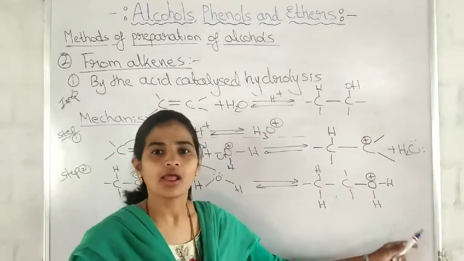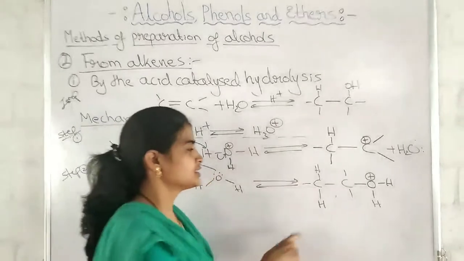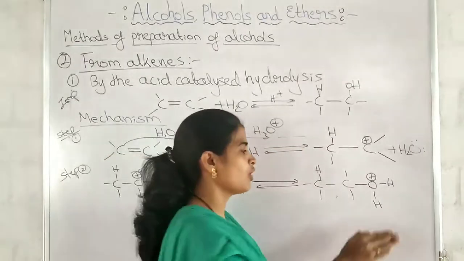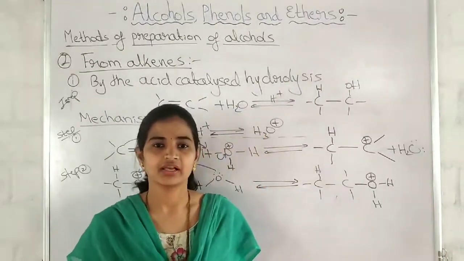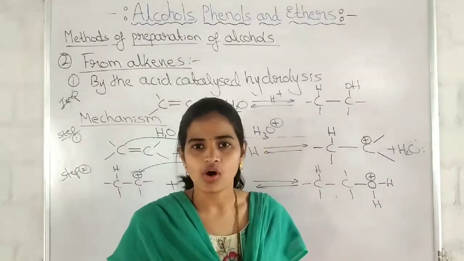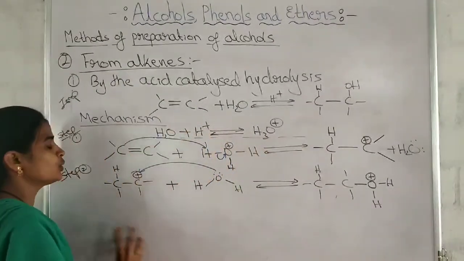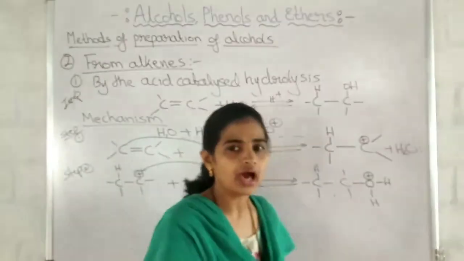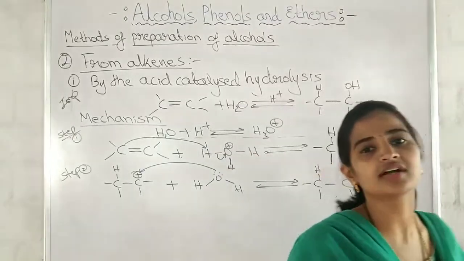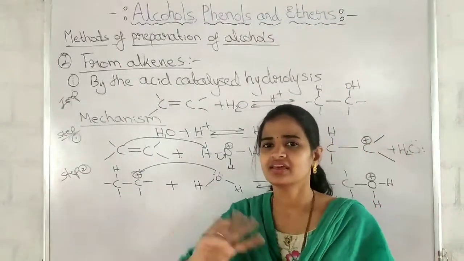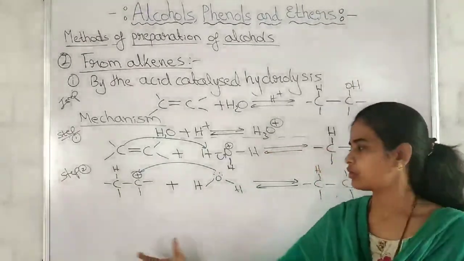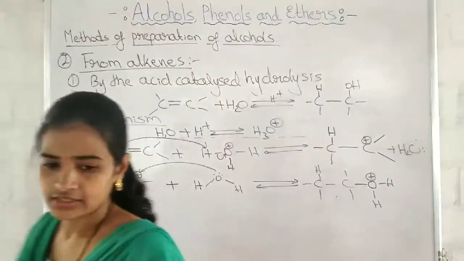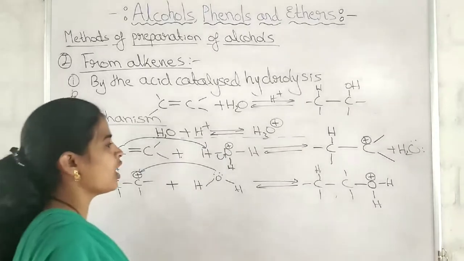Just check whether it is an alcohol or what. See, is it an alcohol? It is not an alcohol. To become an alcohol, I have to remove one hydrogen atom here. So it is called what? Protonated alcohol. What is the second step? Nucleophilic attack of water to the carbocation to form a protonated alcohol. So now you can guess the third step. What will be the third step, students? I have to remove one hydrogen from the protonated alcohol. So what is the third step? Deprotonation. Third step is what? Deprotonation to form alcohol.